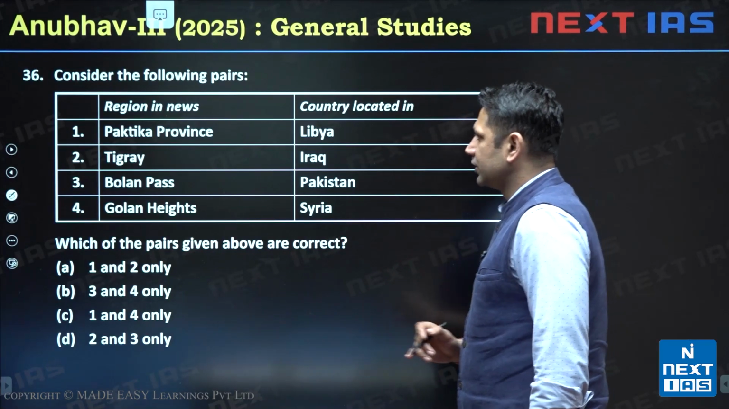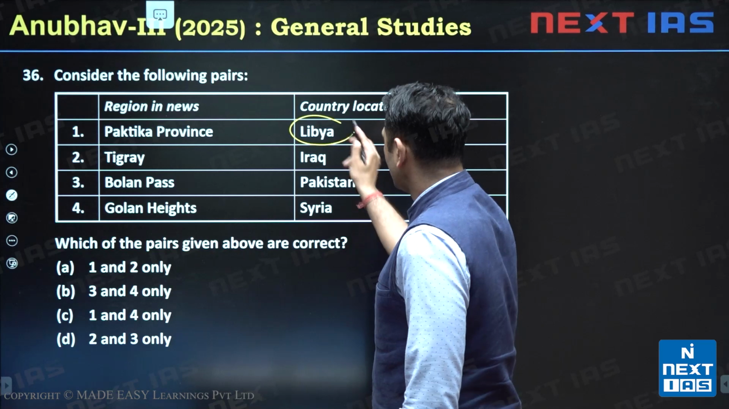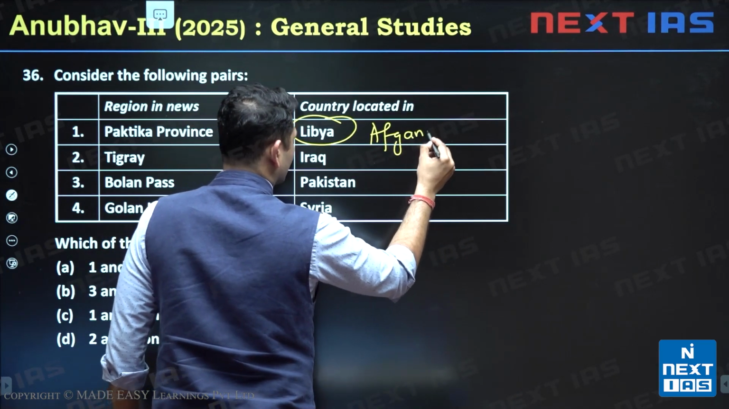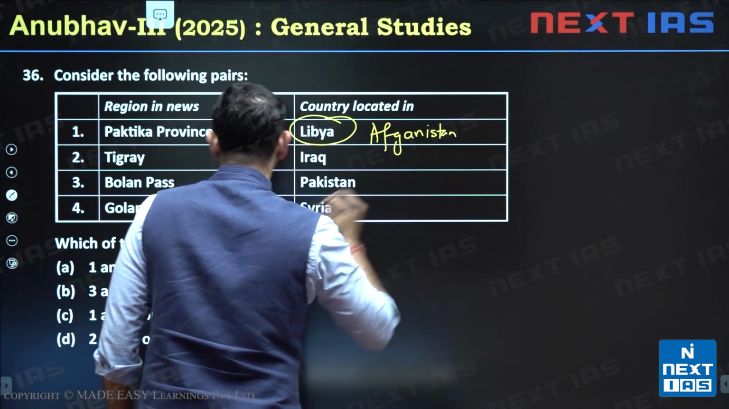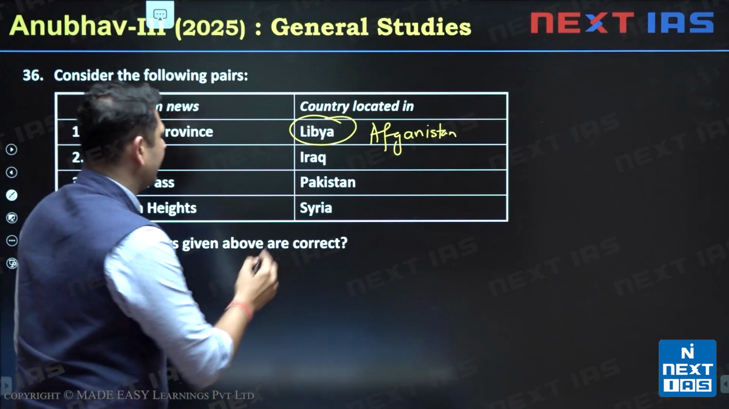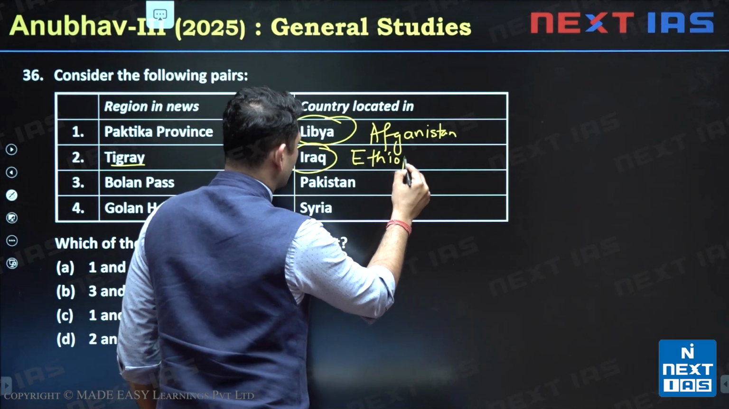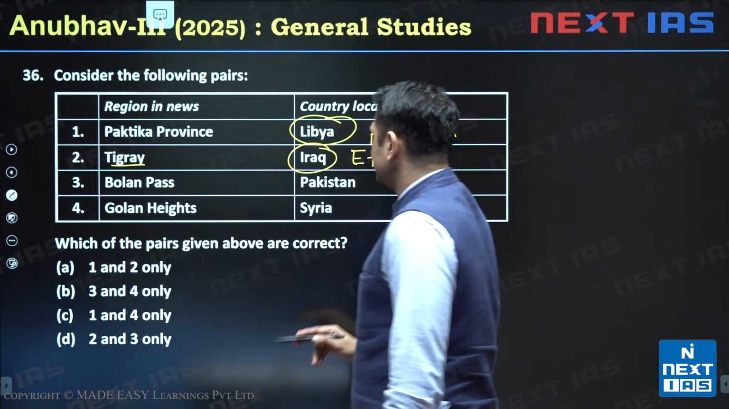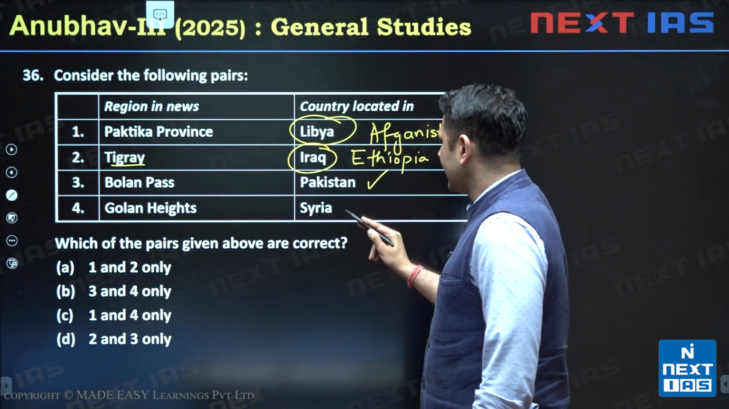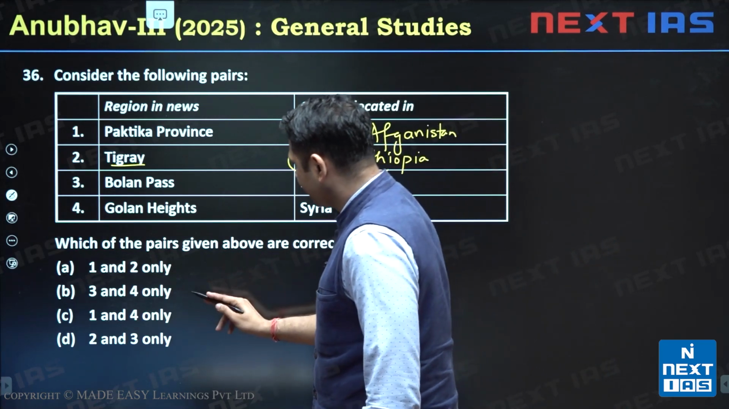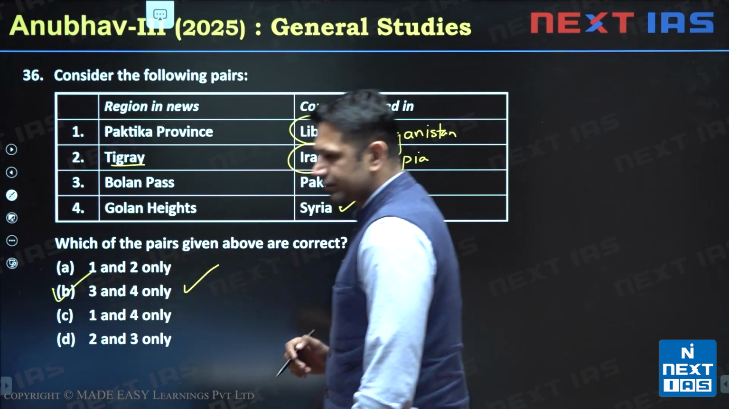Now coming back to the question, the Paktika province is mentioned wrong. It is in Afghanistan. Second one we have is Tigray. Tigray is in Ethiopia. Then third one is Bolan Pass, this is correct. And Golan Heights, this is also correct. It is in Syria. So the answer here becomes 3 and 4, that is option B.